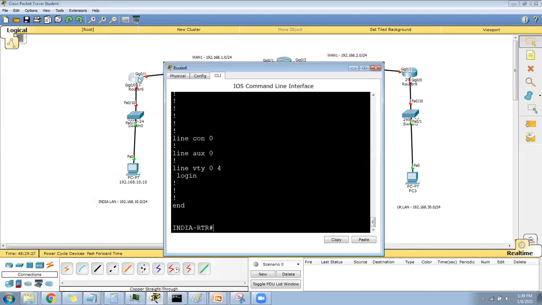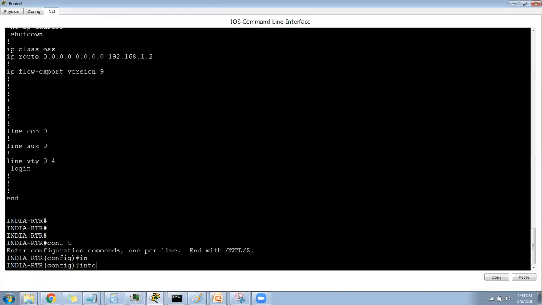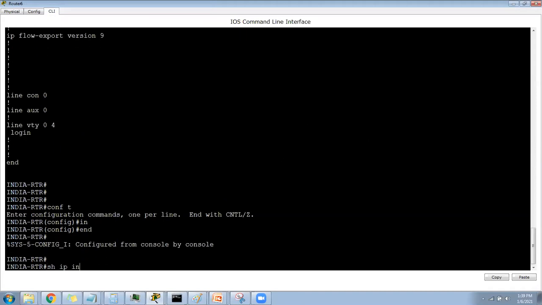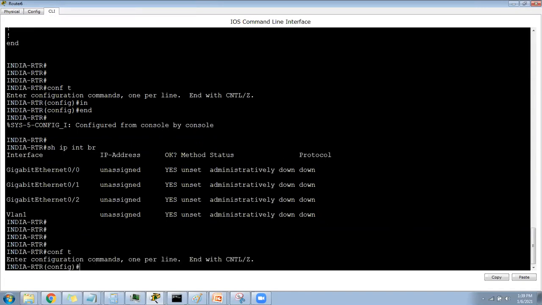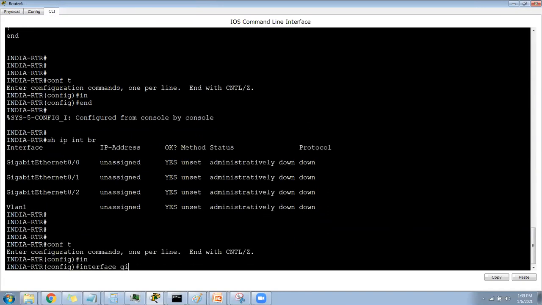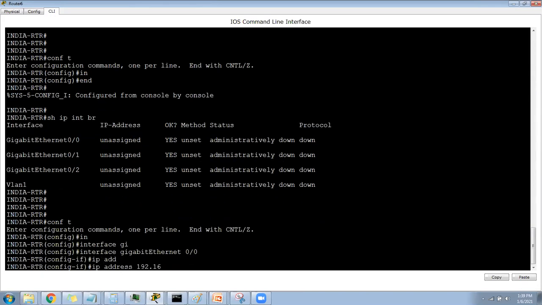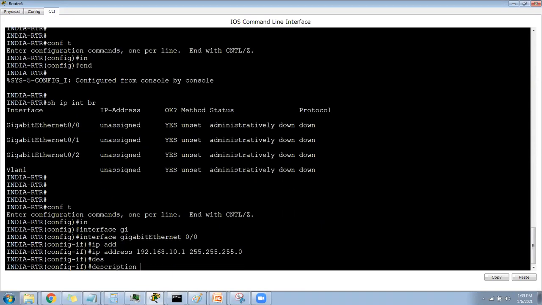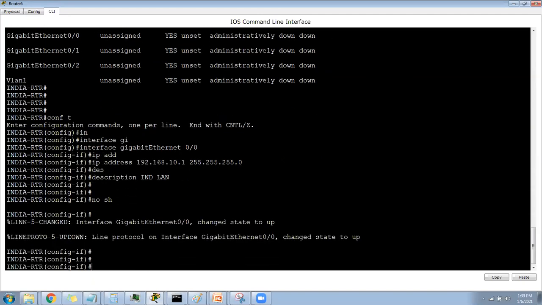Okay, so let me start configuration again. Terminal interface. See, instead of FastEthernet, here I have GigaEthernet. If you see here, show IP interface brief. So it is the 1 gig interface. So I will say terminal interface GigaEthernet 0 by 0. This is my LAN IP address 192.168.10.1 255.255.255.0, and I will say the description HY IND LAN is my India LAN. Okay, and no shutdown obviously.